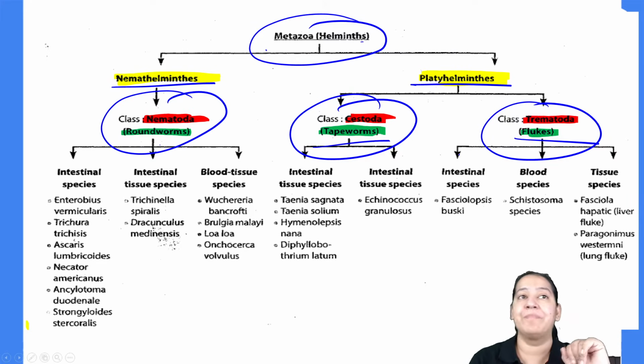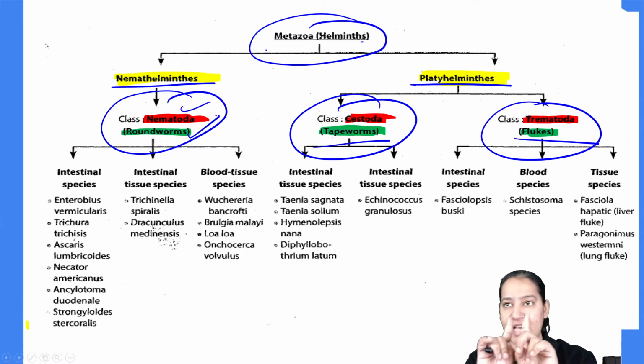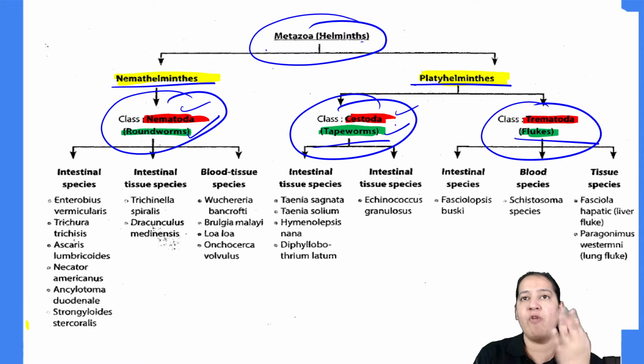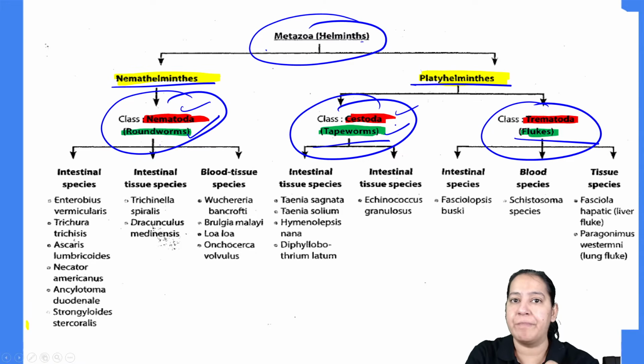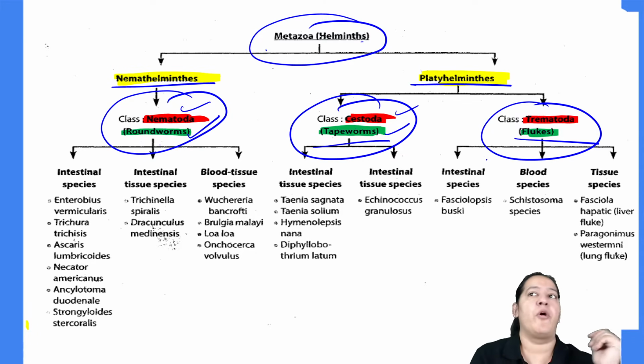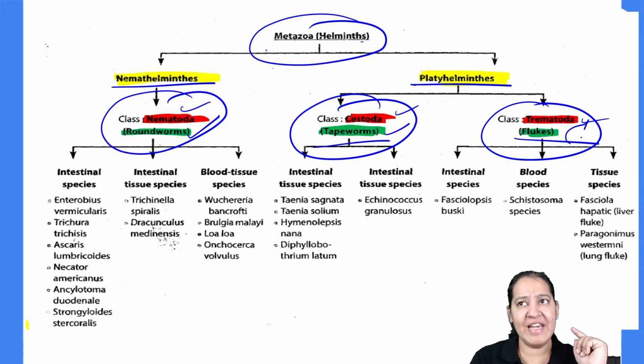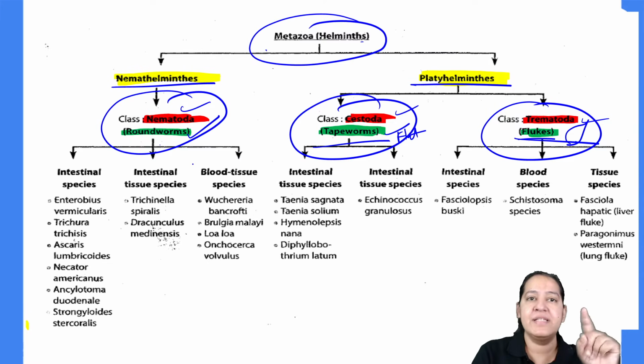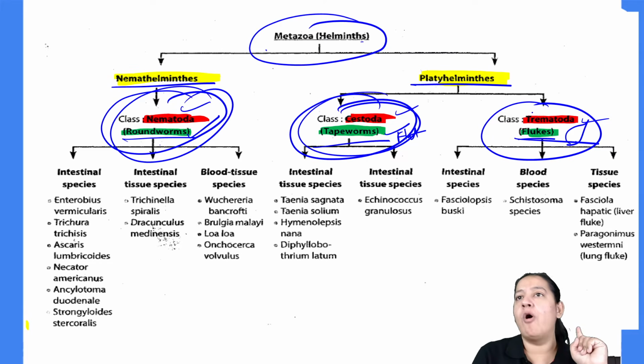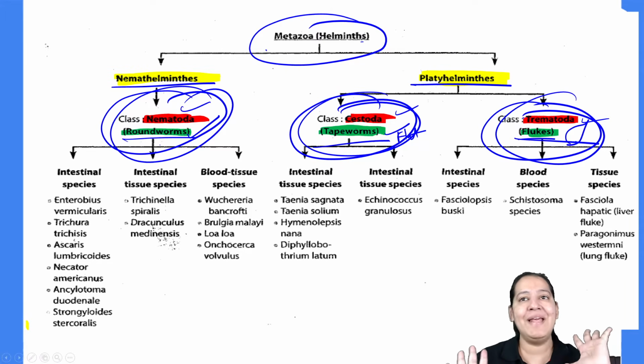Learn their alternate names. Nematodes are roundworms because they are round like a cylinder. Cystodes are tapeworms because they are flat like sellotape. And trematodes are the shape of a leaf, that's why they are known as flukes. So roundworm, tapeworm, flukes. Please everyone learn it. Have you got it? So that is the basic classification.